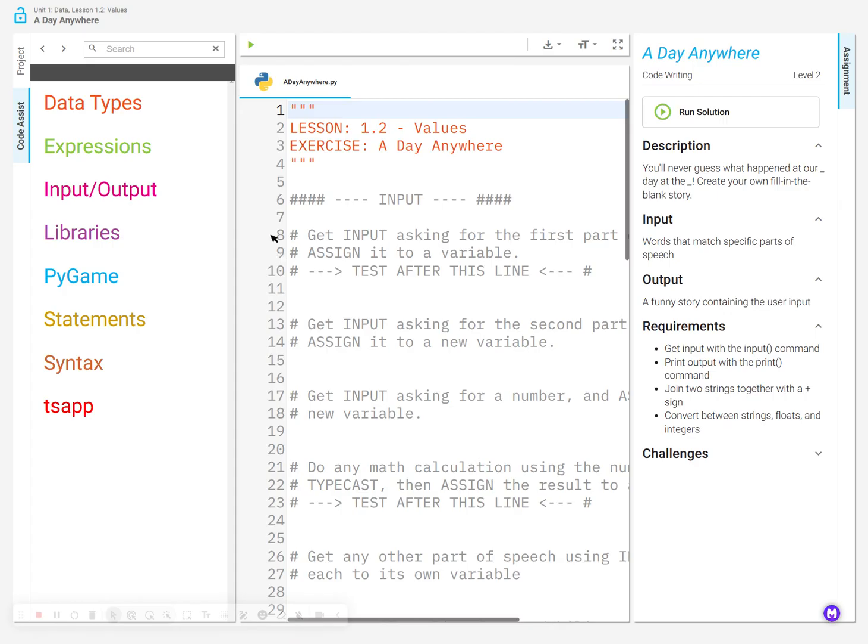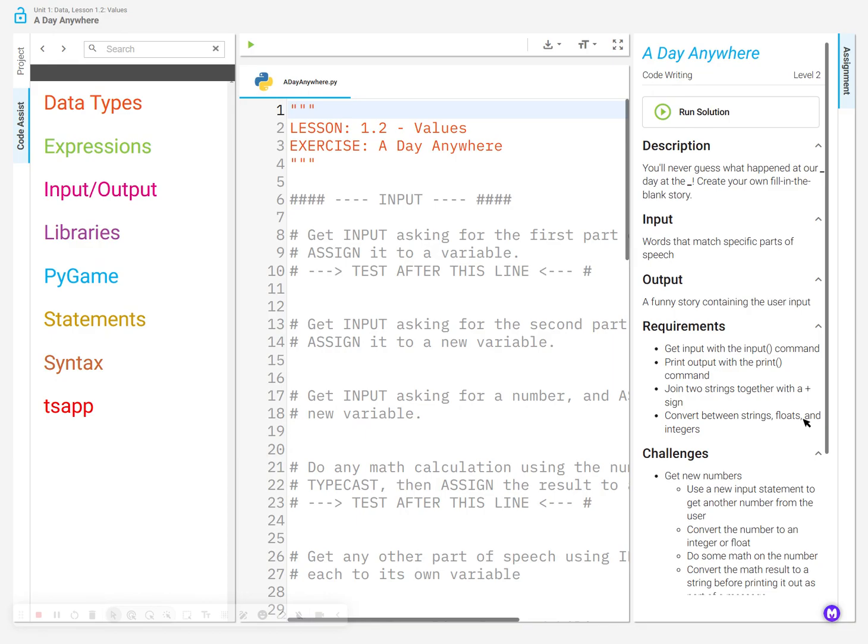So you'll never guess what happened at our day at the blank. You're going to create your own fill-in-the-blank type story. You're going to input words that match specific parts of speech, and for output, it's going to be a funny story containing the user's input. Your requirements are to get input with the input command, print output with the print command, join two strings together with the concatenation sign, and convert between strings, floats, and integers. That's typecasting, by the way, if you remember that.